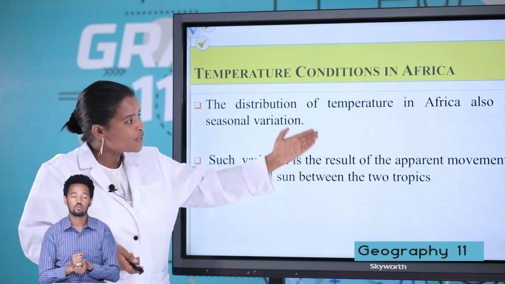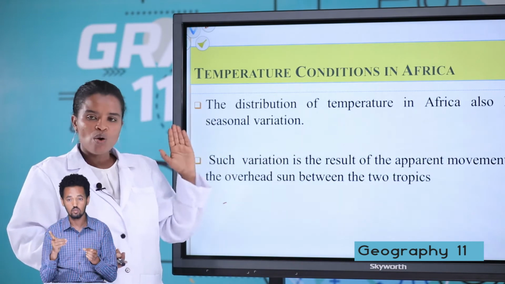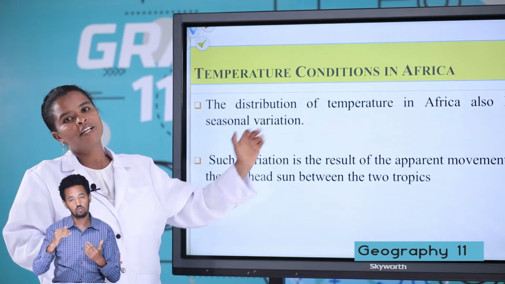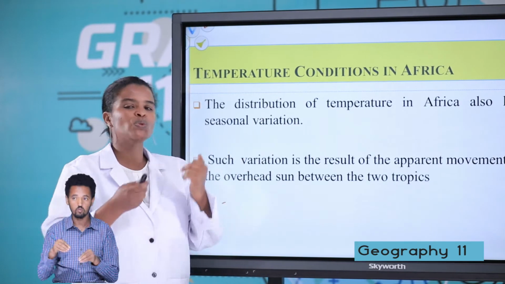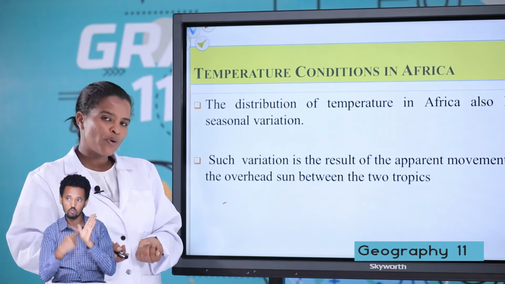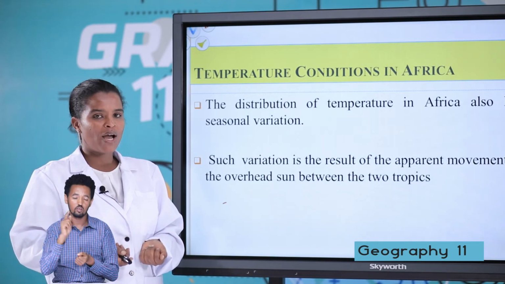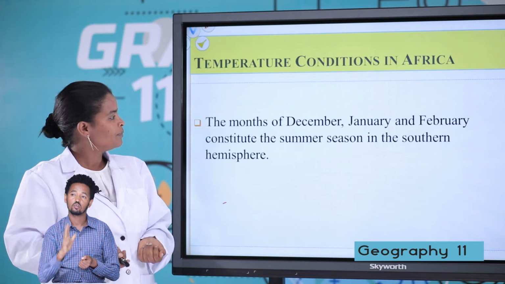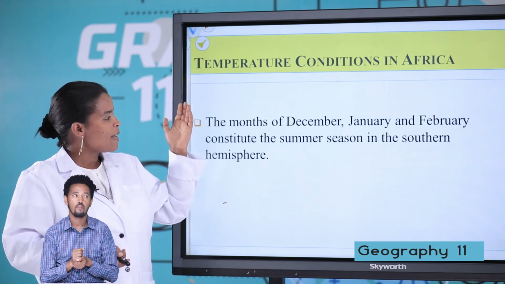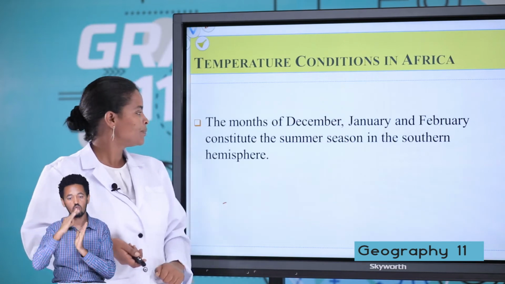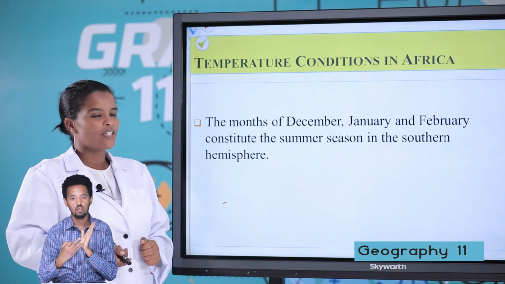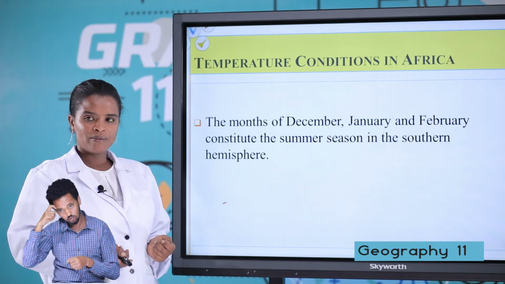The distribution of temperature in Africa also has seasonal variation because of the apparent movement of the sun within the two tropics, that is Tropic of Cancer and Tropic of Capricorn. The months December, January, February constitute the summer season in the southern hemisphere.